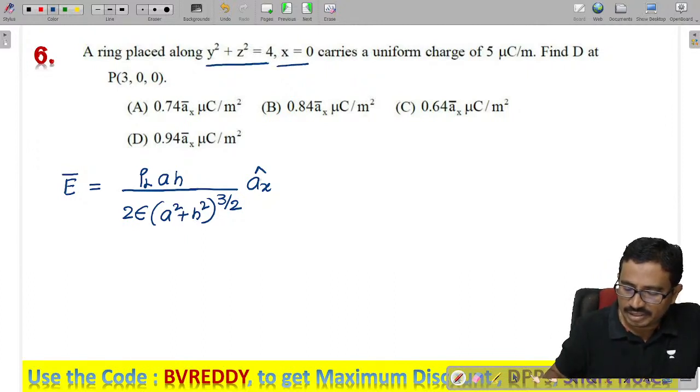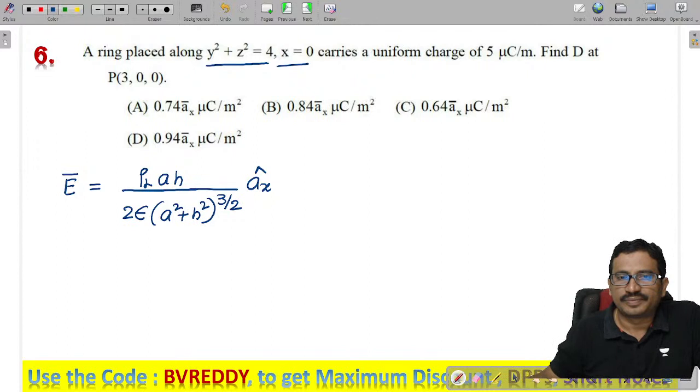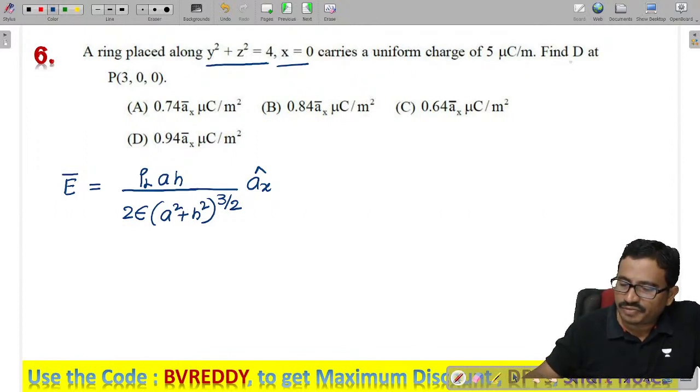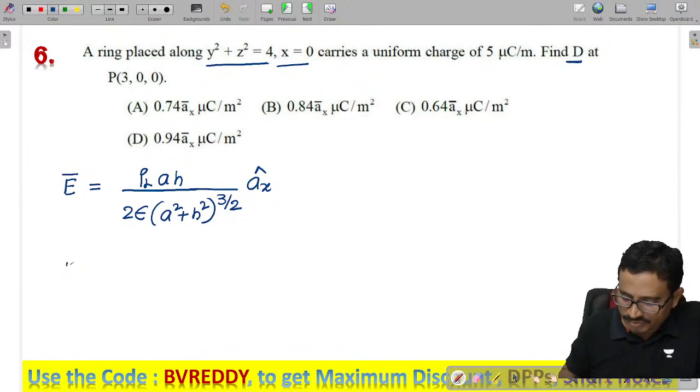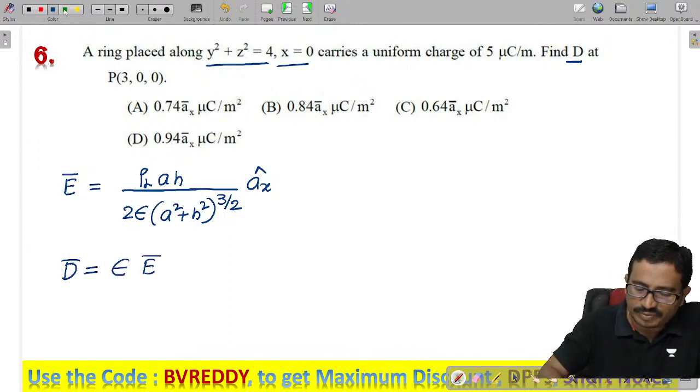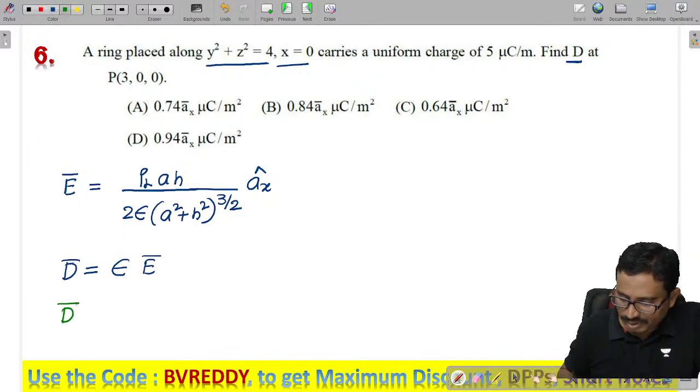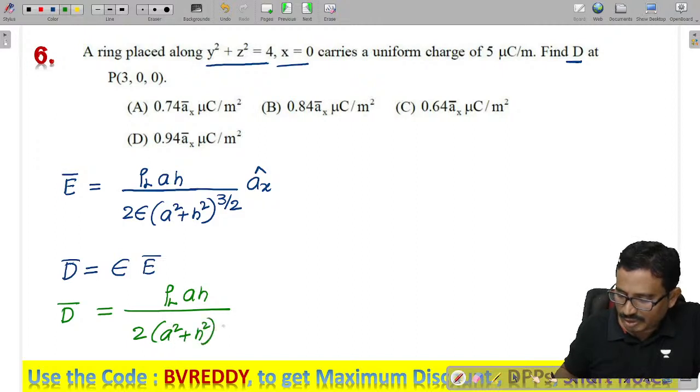X axis, that's why ax cap. And they ask to find the D, not E. So as we know that D is equal to epsilon E, from this we can get the D value. So D is given as rho L a h by 2 into a square plus h square power 3 by 2 into ax cap.